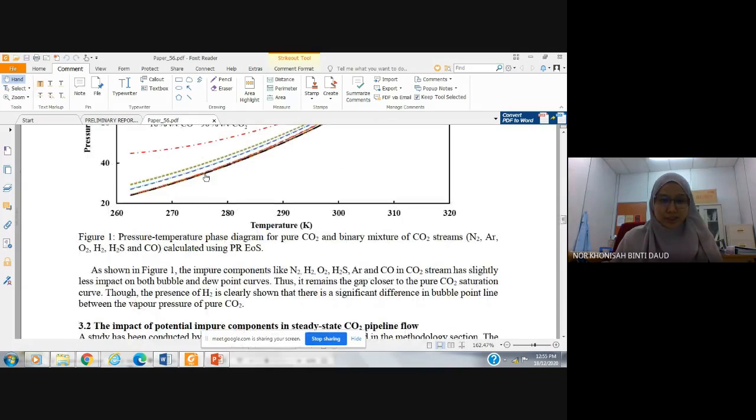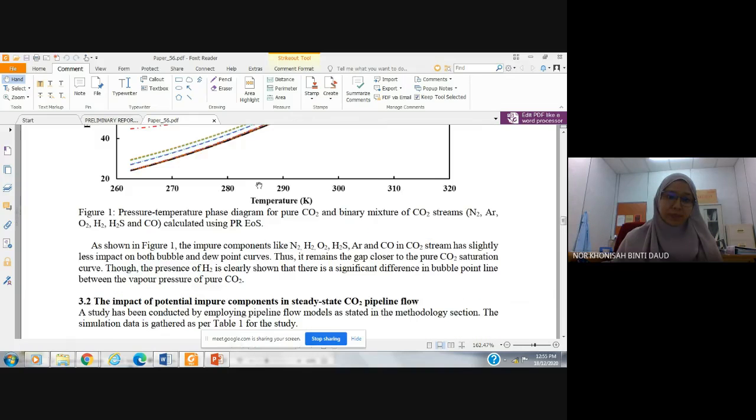As shown in the figure, the impure components like nitrogen, oxygen, hydrogen sulfide, argon, and carbon monoxide in carbon dioxide stream have slightly less impact on both bubble and dew point curves. Thus, the gap remains closer to the pure carbon dioxide saturation line. However, the presence of hydrogen clearly shows a significant difference in bubble point line from the vapor pressure of pure carbon dioxide.